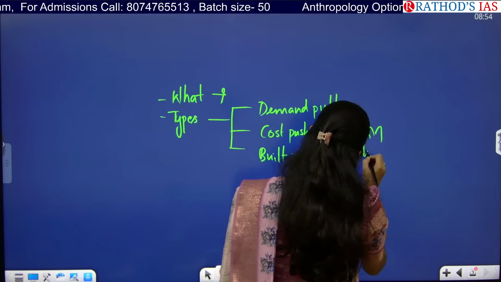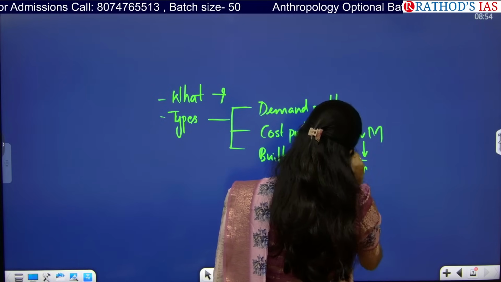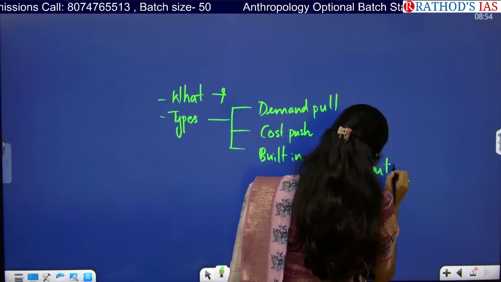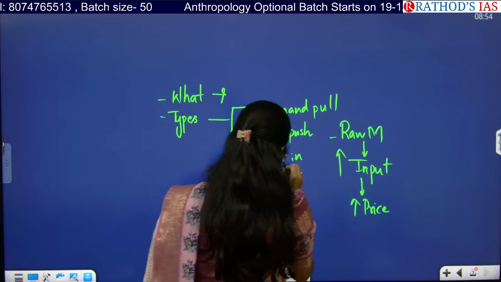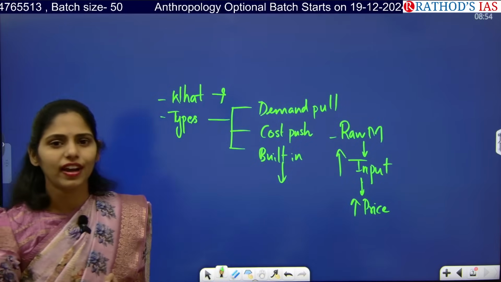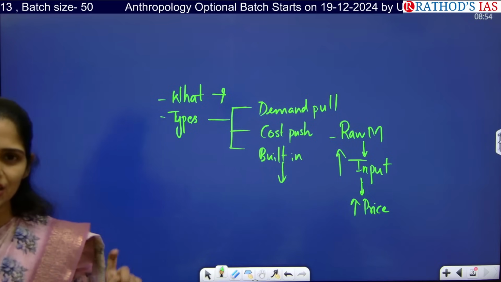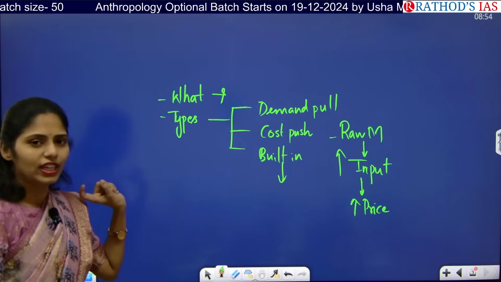That will obviously lead to an increase in input cost. Obviously that will lead to an increase in price. And next one is built-in. Because of the changing lifestyle of people, there will be an increase in demand. That will lead to inflation.